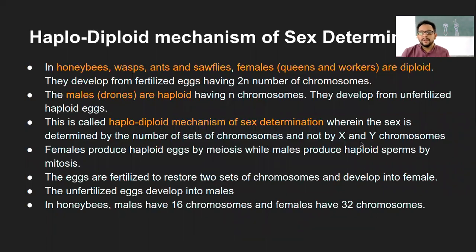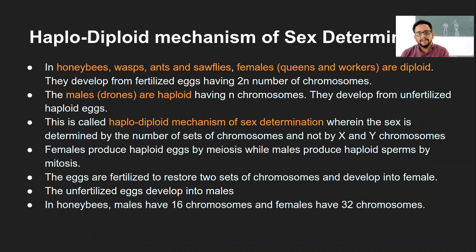Now the last type we haven't seen, we will start it now. That is the haploid diploid mechanism of sex determination. This is usually seen in honeybees, wasps, ants, and sawflies, where females, including queens and workers in honeybees, are diploid, and they develop from the fertilized egg. Fertilized egg means there will be involvement of the male gamete, giving 2n sets of chromosomes, the diploid number. While the males are haploid, which are called drones.